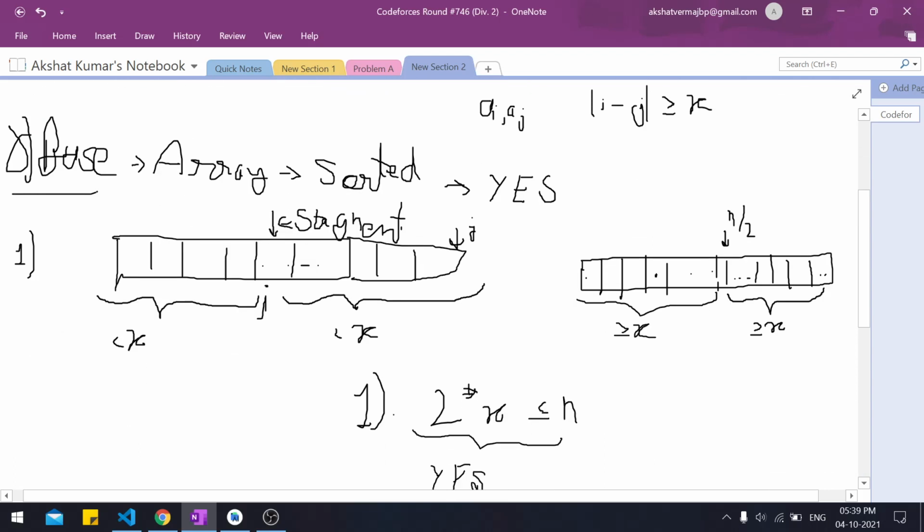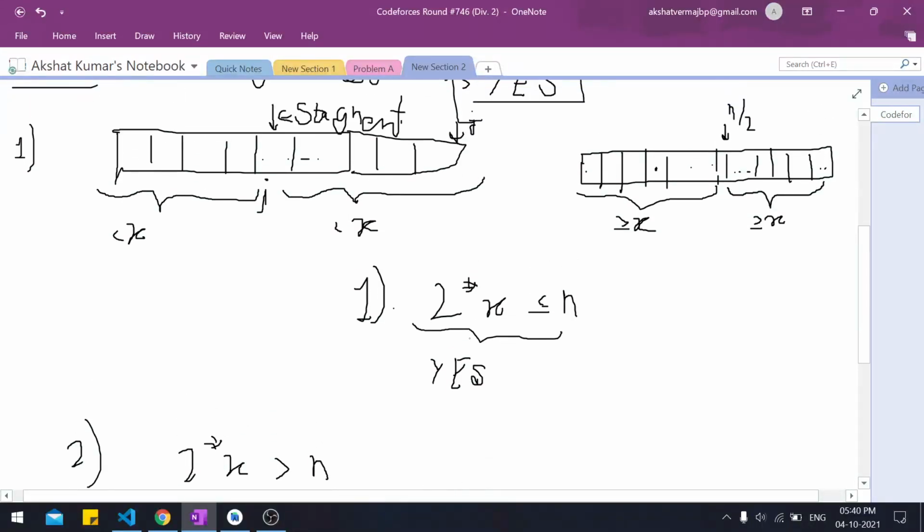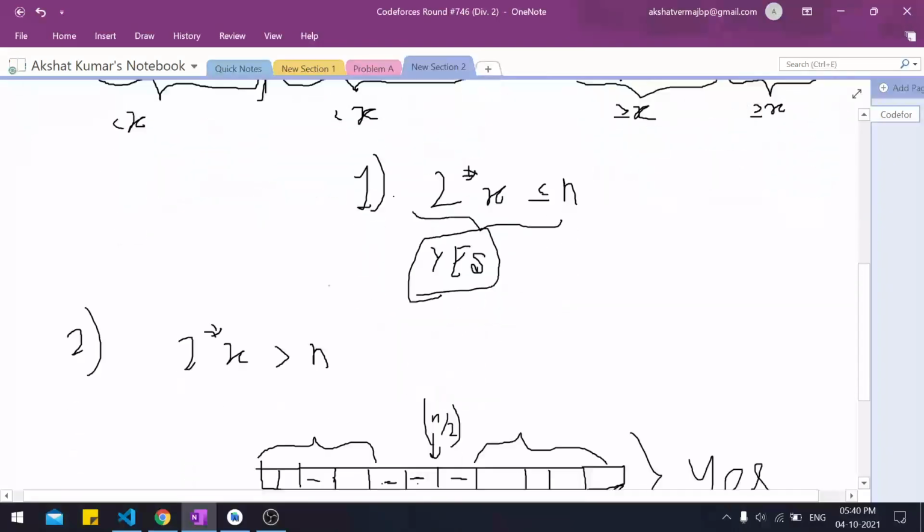First is the base condition: if the array is already sorted, then we will simply output yes. Then we come to the next condition: if 2 into x is less than or equal to n, then again we will output yes, because all the elements present here are mobile, they are not stagnant. So we can move any of them and arrange them as we want.